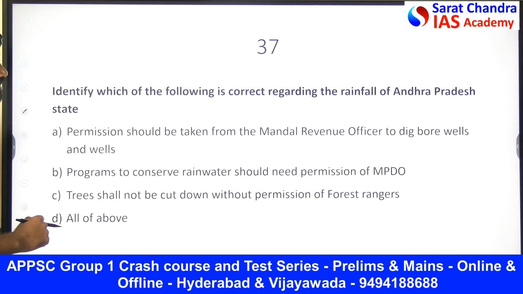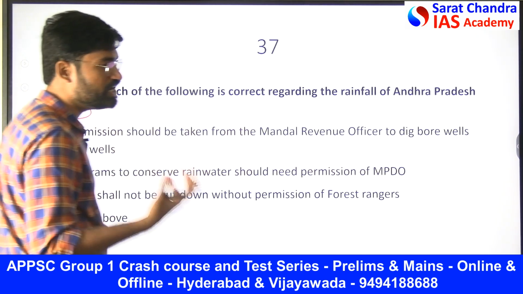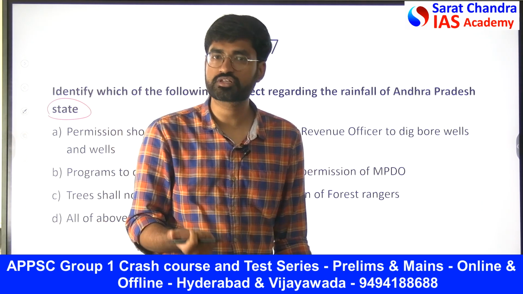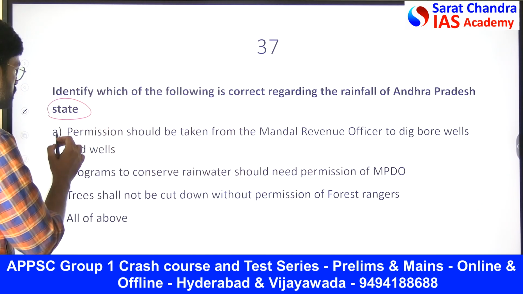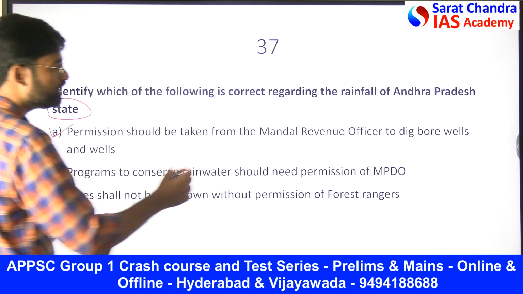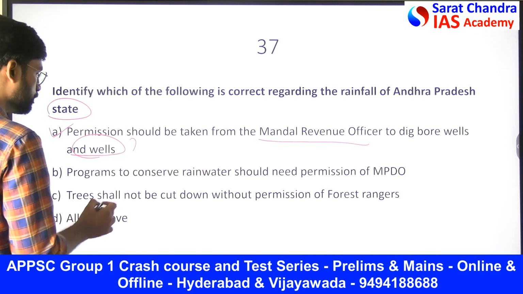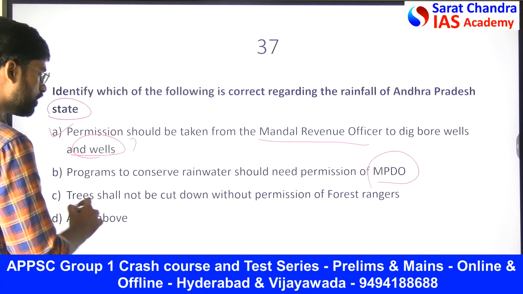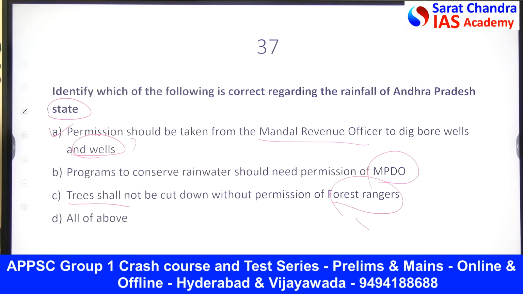Identify which of the following is correct regarding the rainfall of Andhra Pradesh state. Along with the rainfall, what we should do when rain comes, and whose permission we should take for rainwater harvesting, is mentioned in the Economic Survey. Permission should be taken from the MPDO, Mandal Revenue, MRO to dig borewells. Programs to conserve rainwater should need permission from MPDO. Trees shall not be cut down without the permission of forest rangers. So which of the following is correct? Obviously C is the right one.